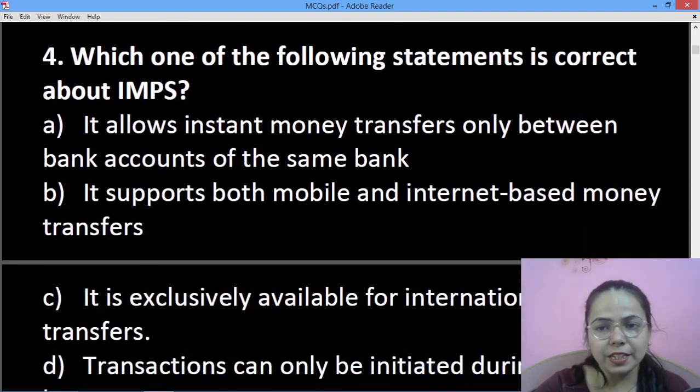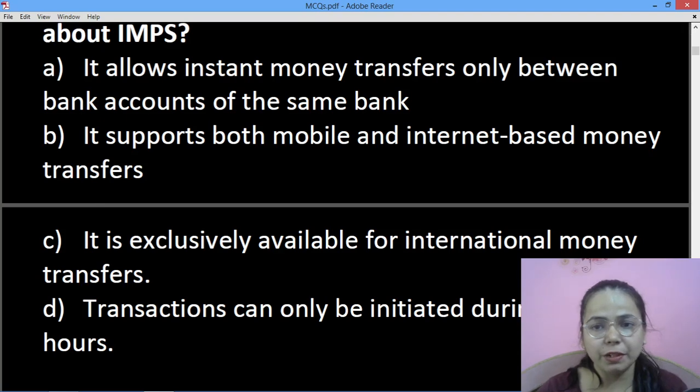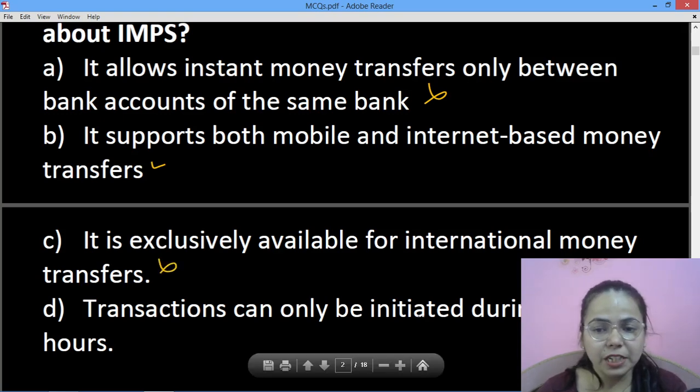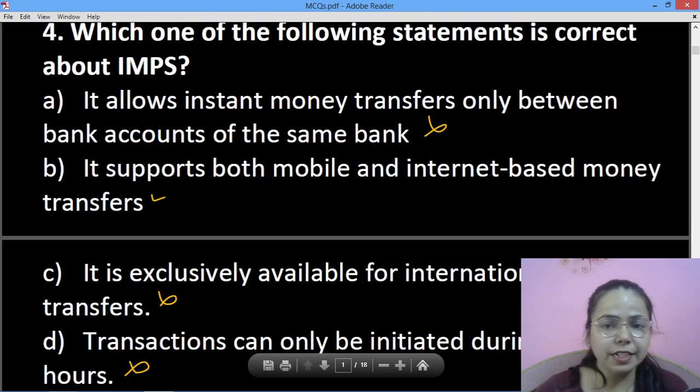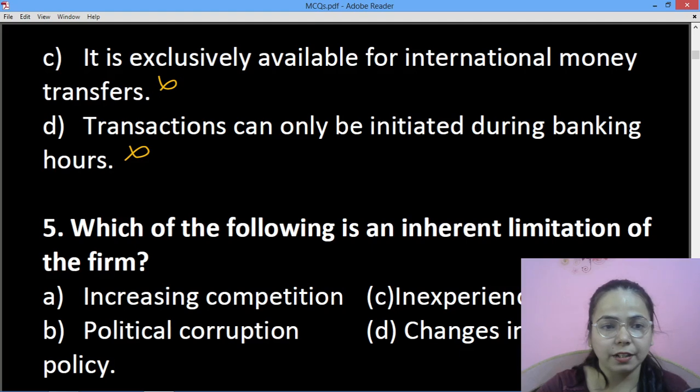Which of the following statements is correct about IMPS? It allows instant money transfer only between bank accounts. No. It supports both mobile and internet based transfers. Yes. It is exclusively available for international money transfers. No. Transactions can only be initiated during banking hours. No. So it supports both mobile and internet based transfers. You have to tell what is correct amongst these.